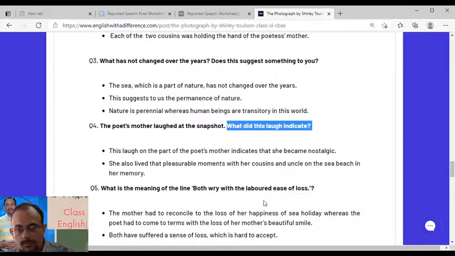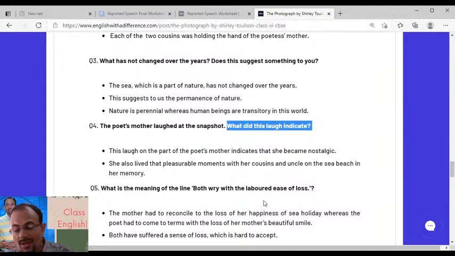So let us discuss this answer. The poet's mother laughed at the snapshot. What did this laugh indicate? So we can say that this laugh on the part of the poet's mother indicates that she became nostalgic, because as I asked you yesterday, and you people were able to answer me correctly, we get photographed or we take photographs to create memories for every tomorrow, right?